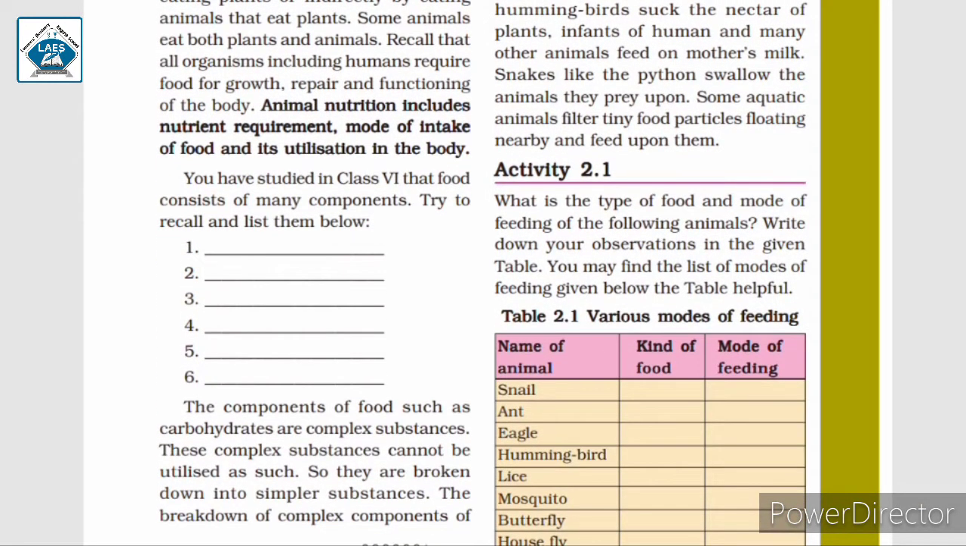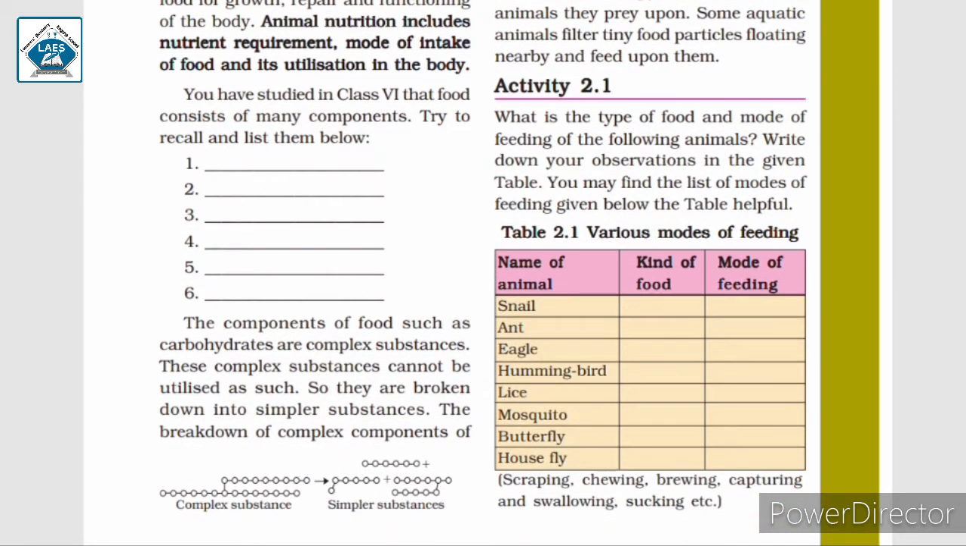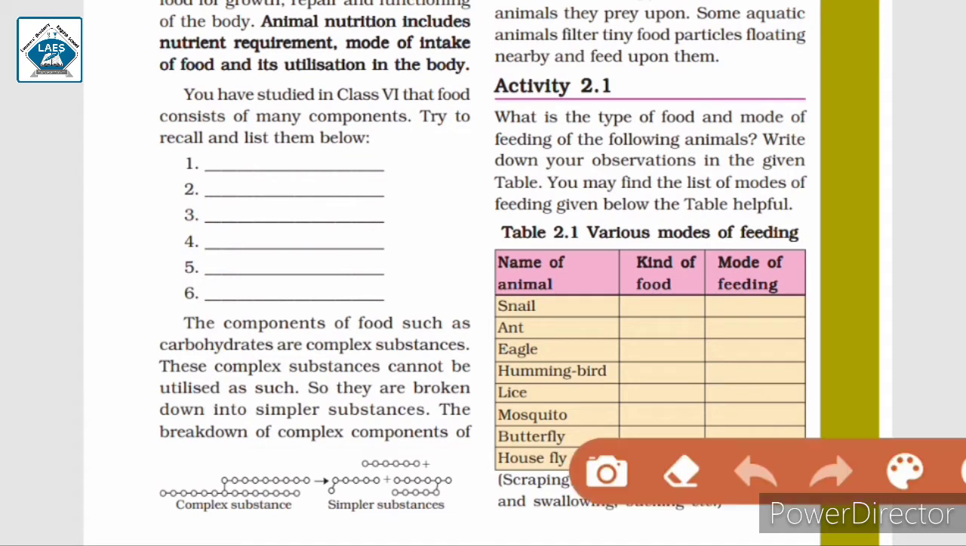You have studied in class 6 that food consists of many components. Try to recall and list them below. Now in class 6 you have studied components of food. We have also discussed these components of food in chapter 1. They include carbohydrates, proteins, vitamins, minerals, fats, etc. So these are the components of food.